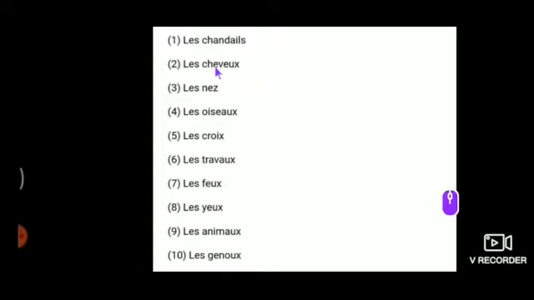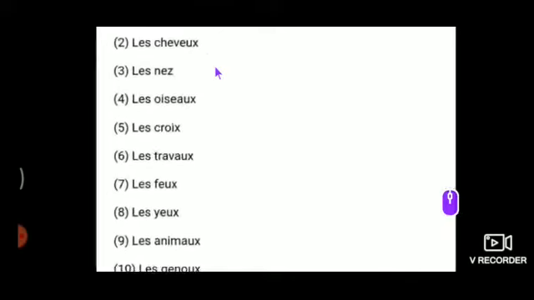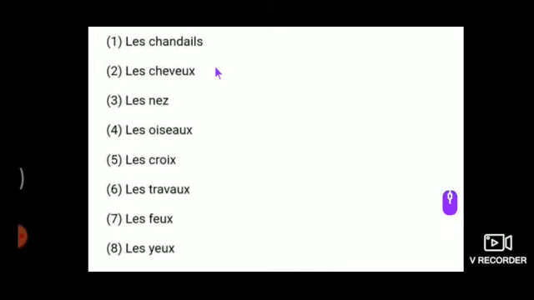Second one, les cheveux. LES CHEVEUX. Third one, les nez. NEZ. Why? Because in the plural form, nothing should be added to Z.